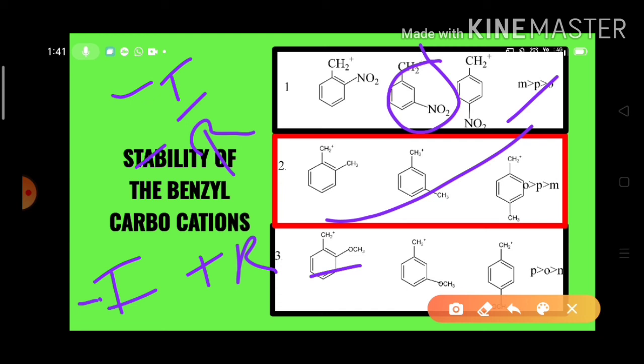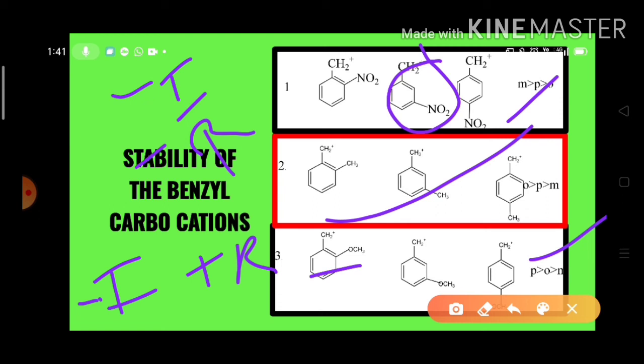So that's why the stability of the benzyl carbocation having the methoxy substituent is like this: para-methoxybenzyl carbocation is more stable than the ortho-methoxybenzyl carbocation, and ortho-methoxybenzyl carbocation is more stable than the meta-methoxybenzyl carbocation.